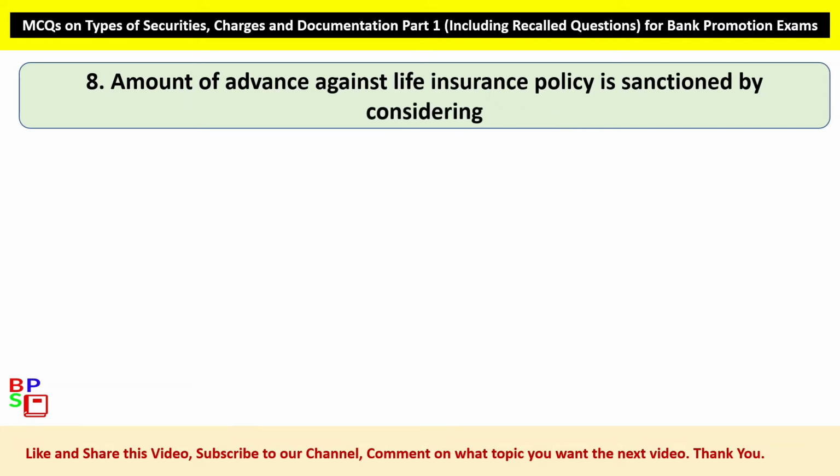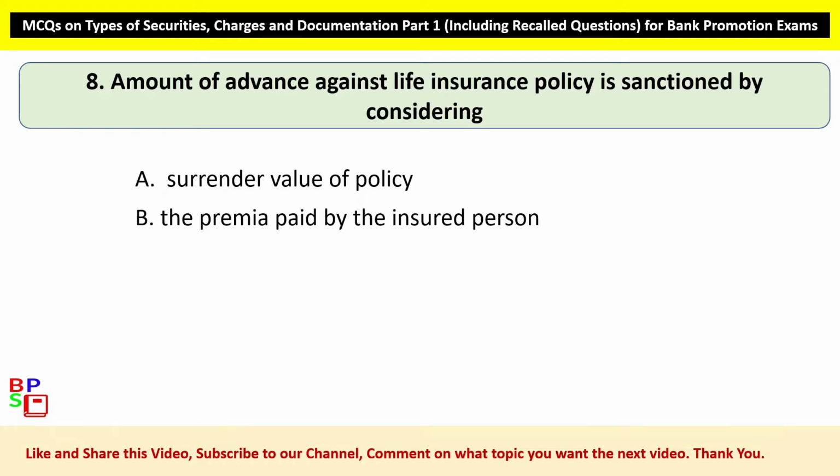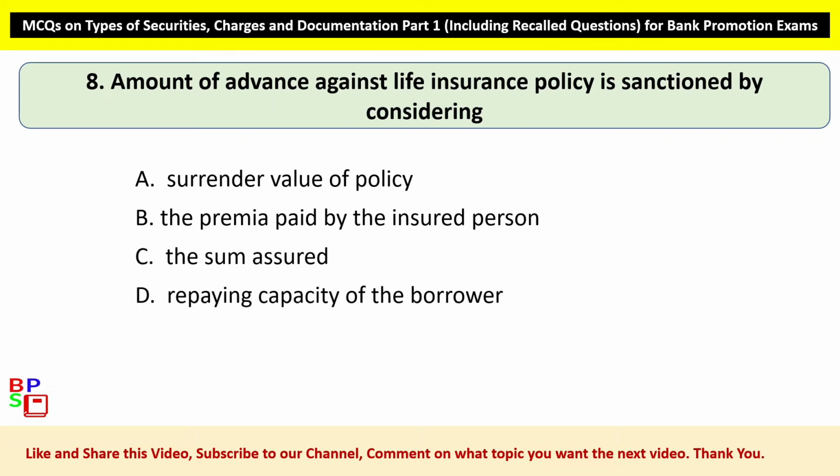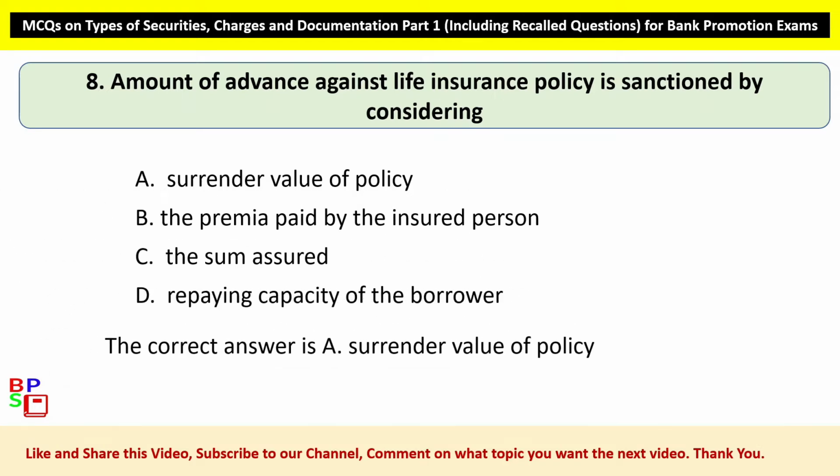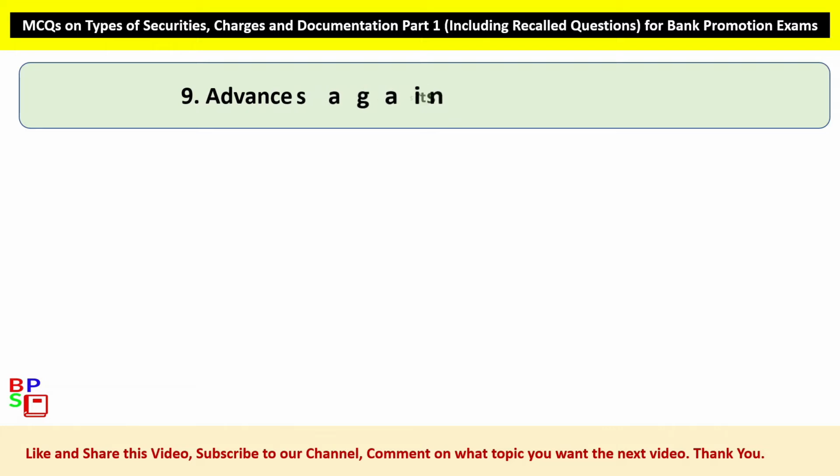8. Amount of advance against life insurance policy is sanctioned by considering Option A, surrender value of policy. Option B, the premia paid by the insured person. Option C, the sum assured. Option D, repaying capacity of the borrower. The correct answer is option A, surrender value of policy.